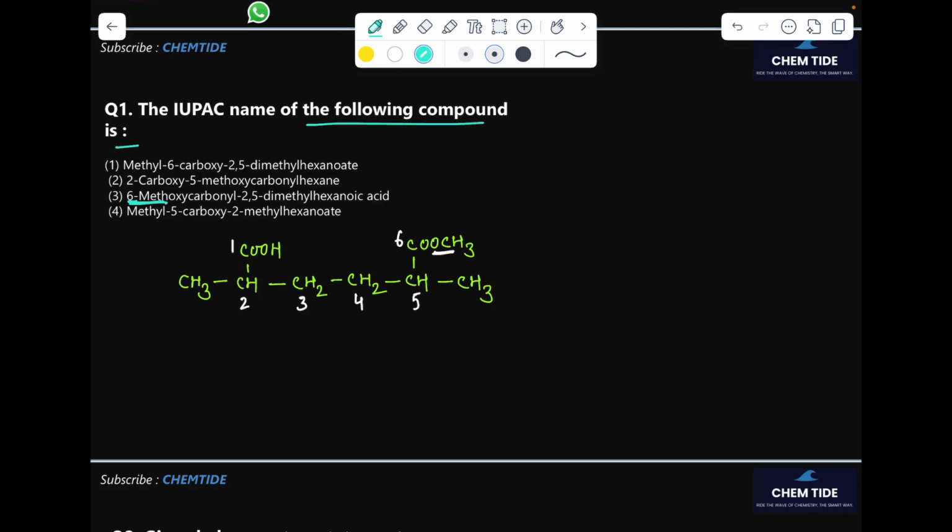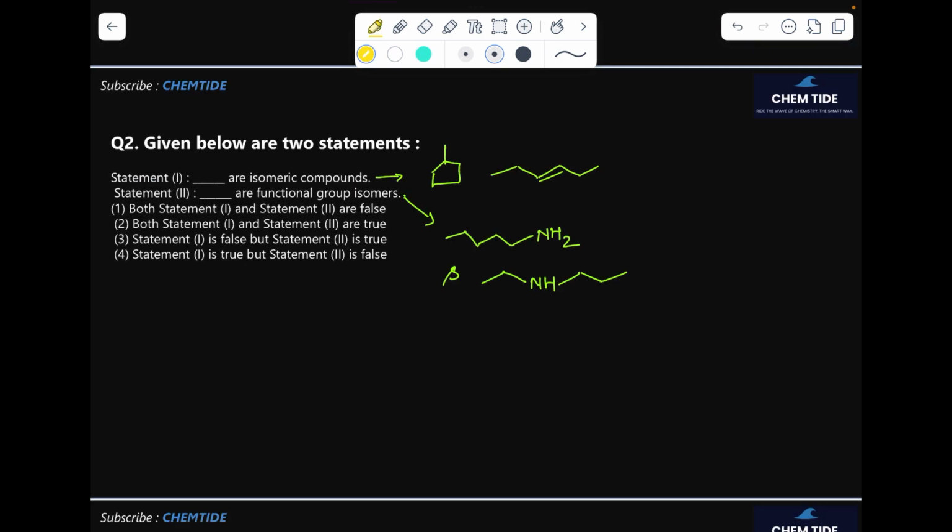6-methoxy carbonyl. This CO group is called carbonyl. So 6-methoxy carbonyl. Then 2 is connected with a methyl and 5 is also connected with a methyl. So 2,5-dimethyl, and the total is 6, hexanoic acid. That should be the right answer. Let's move to the next question.